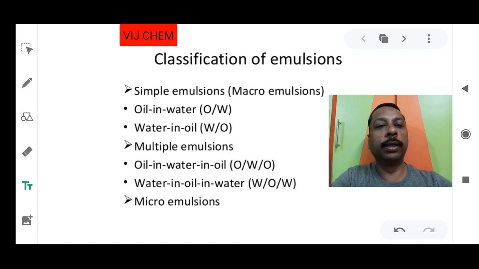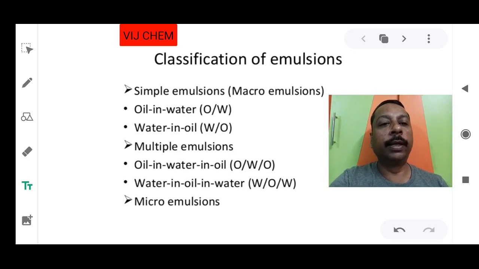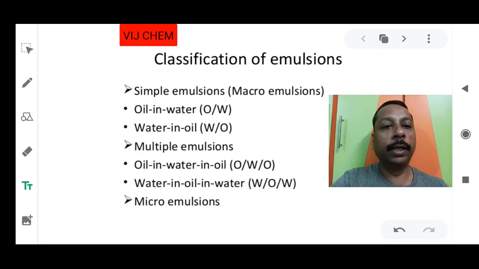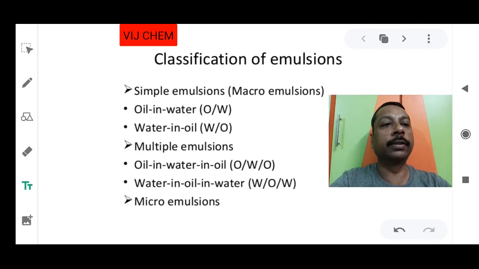Understood? Now there is another type also. What is that other type? That is macro emulsion. We are going to study macro emulsion. Mainly we will focus on the simple emulsion, but if anything is asked anywhere, you should be aware of the latest information about emulsion. That's why I have given you oil in water in oil also. That also I am going to give you with a diagrammatic explanation. Okay, let's go for the next one.